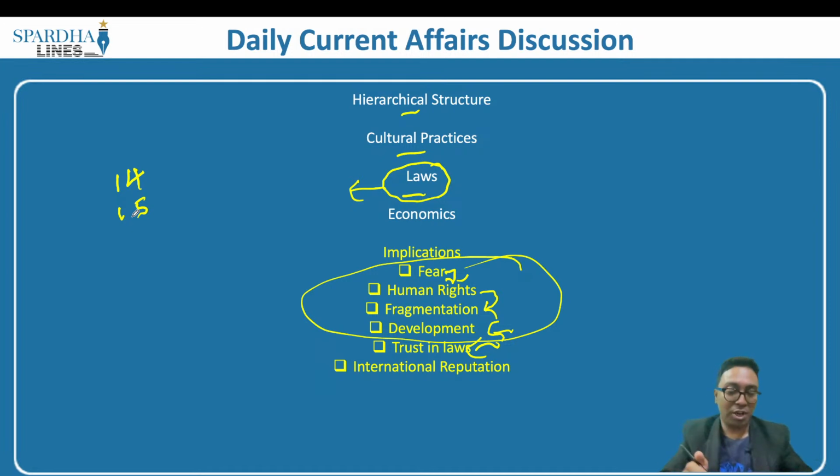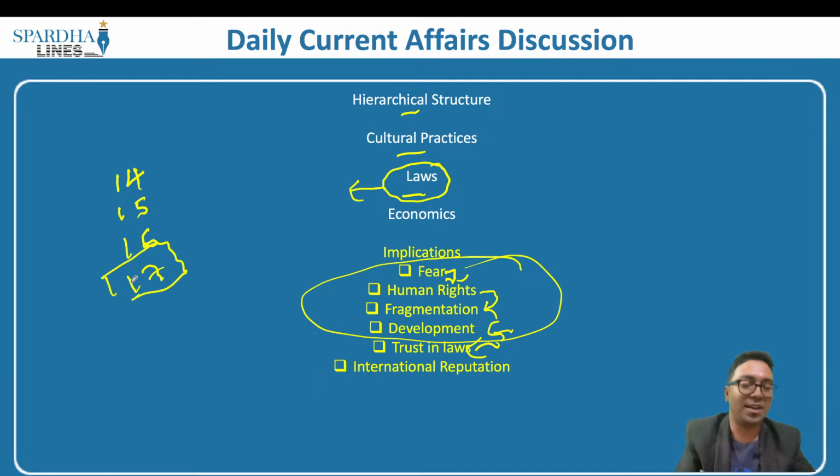So we have Article 14, Article 15, Article 16, and Article 17 of the Indian Constitution. Article 17 bars untouchability. In fact, recently when I was discussing the news analysis, I said that there is one fundamental right which is absolute in nature, and I asked you to put it in the comment section as well. So remember, Article 17 is not qualified. It is the only fundamental right which is absolute in nature. There are no reasonable restrictions whatsoever.